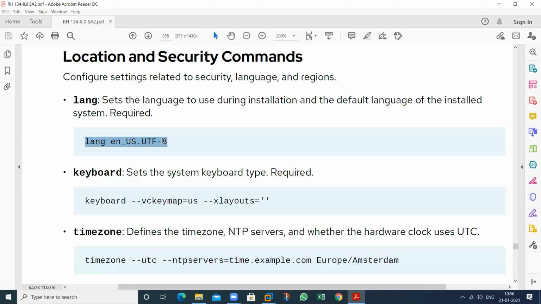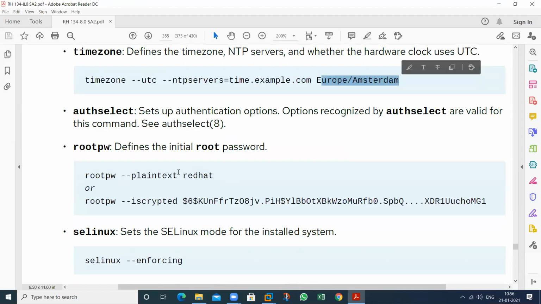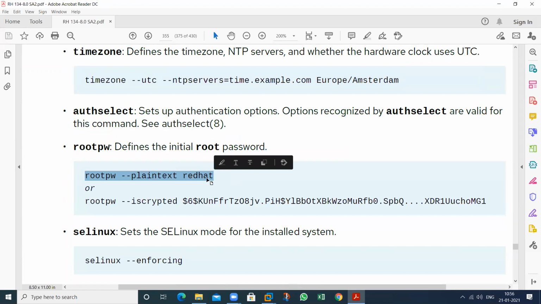Language selection, this is the language selection, this is the keyboard selection, this is the time zone. Take this through the NTP server, that is called Network Time Protocol server. And this is the server name, this is the time zone. So this is the time zone selection. Provide the root password. All of these things that you want, write all of these things in this particular Kickstart file.